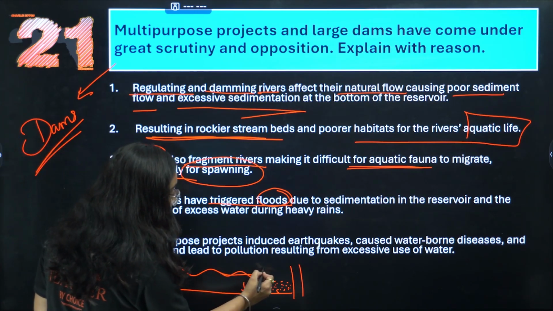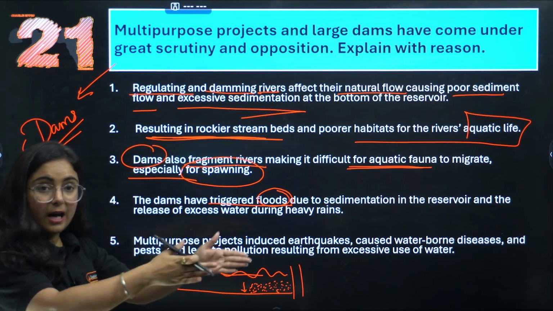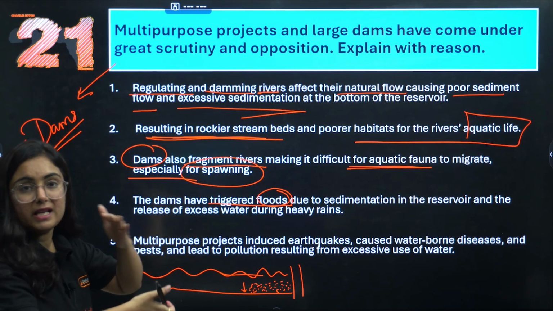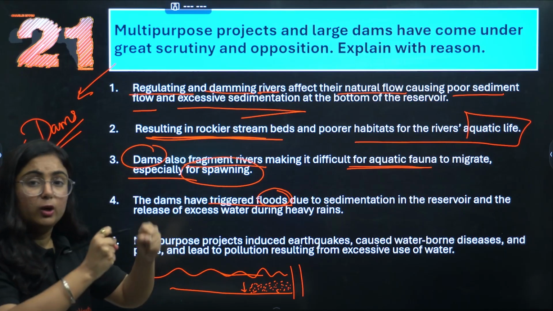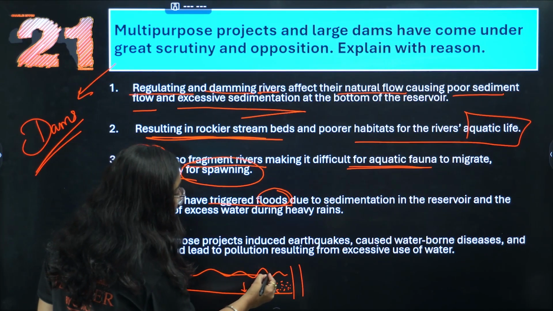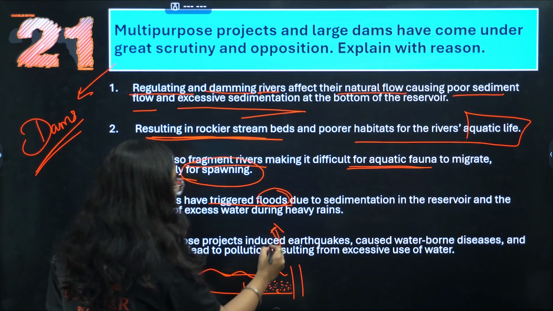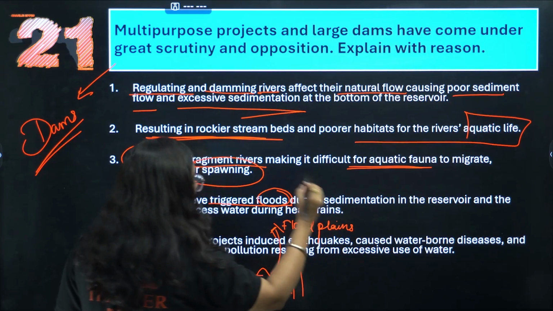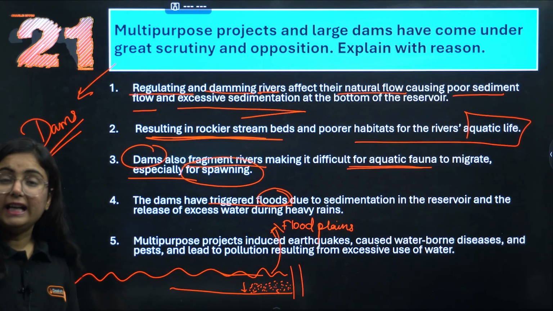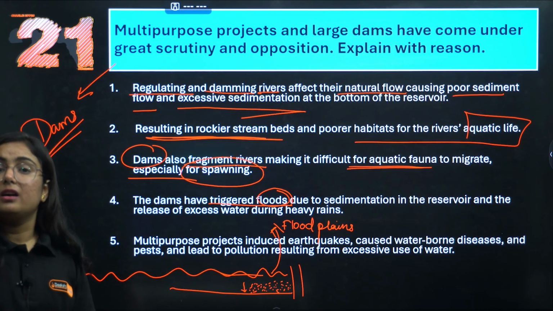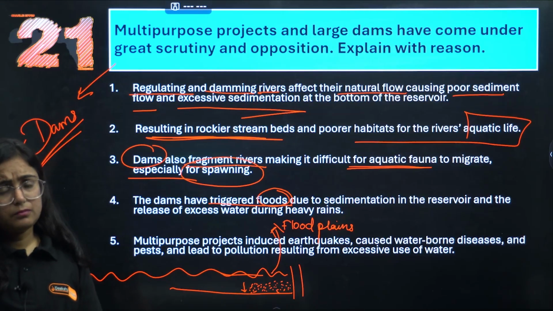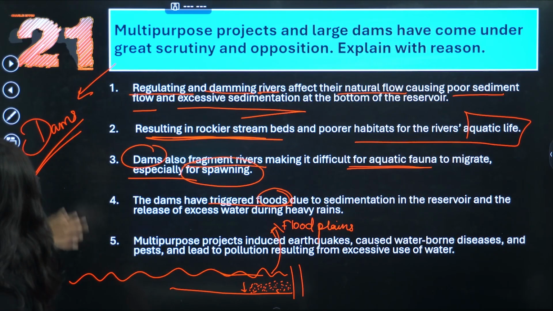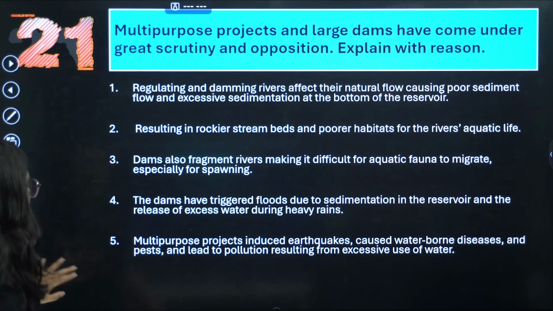The same river which was flowing in its area is now getting overflooded because it has no space left. So what will it do? During the time when there is heavy rain, it will come out to the floodplain area, causing disastrous impact. What we are facing right now in the region because of cloudbursts, particularly in Punjab, Haryana, UP, Uttarakhand. Okay, so this is it. I hope you get this fourth point also.